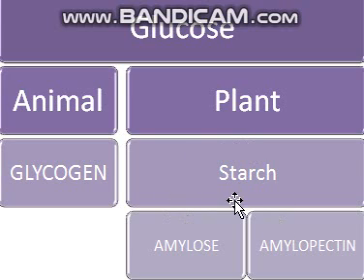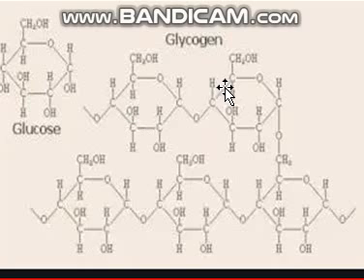One is amylose, the other one is amylopectin. How the glucose units are linked with each other will differentiate these three from each other. First of all, I'm going to tell you how the glucose links with other glucose. They link by a glycosidic linkage. The linkage between two glucose monomers is called a glycosidic linkage. If glucose is forming a linear chain, they link by carbon 1 and 4, linking carbon 1 and 4 of the glucose group.